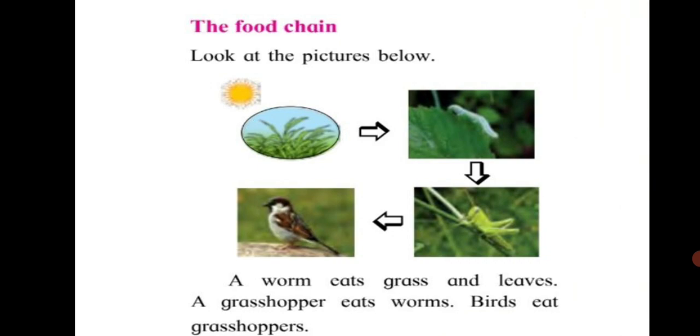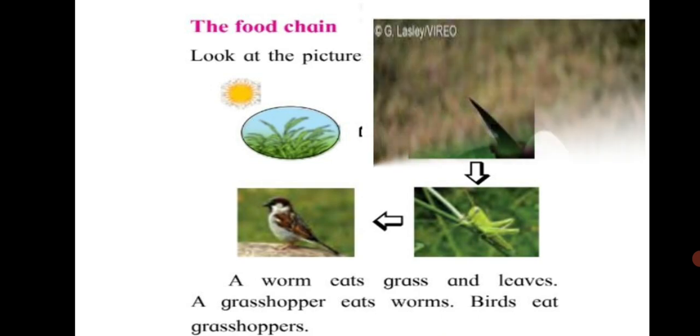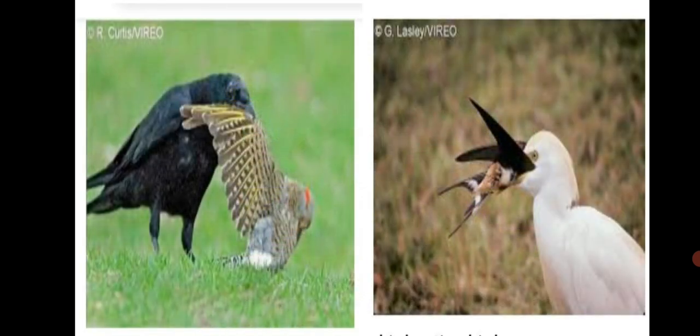Look at the pictures below here. You will observe that a worm in this picture eats grass and leaves. A grasshopper, on the other hand, eats the worms, and the birds eat the grasshoppers. So this is a food chain. Now can you tell me who eats birds? Bigger birds eat smaller birds. Cats and snakes may also hunt smaller birds, right?